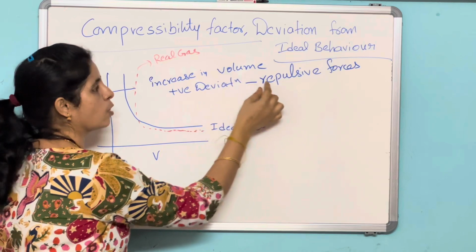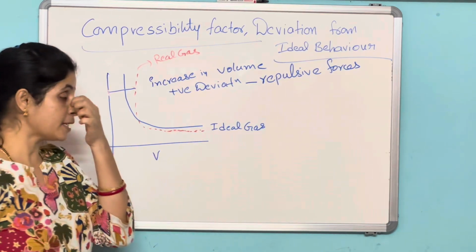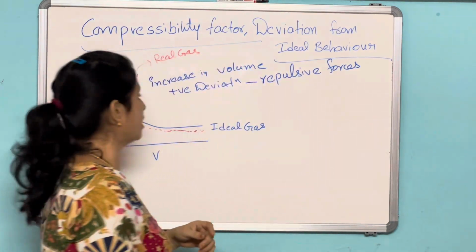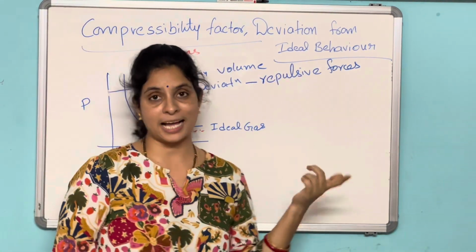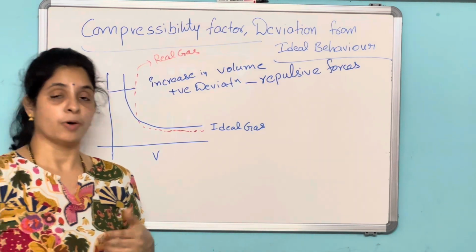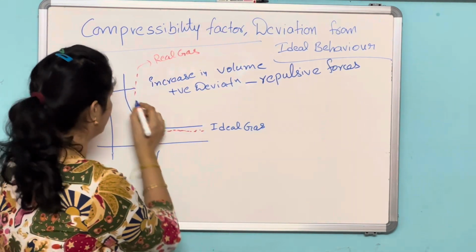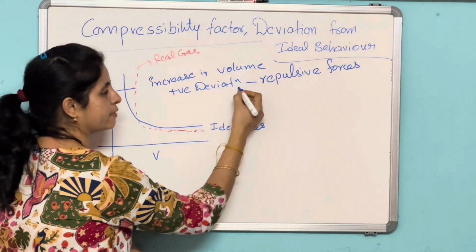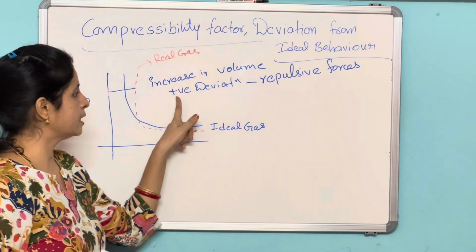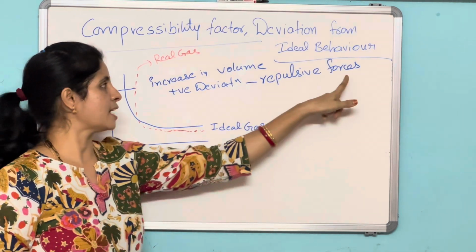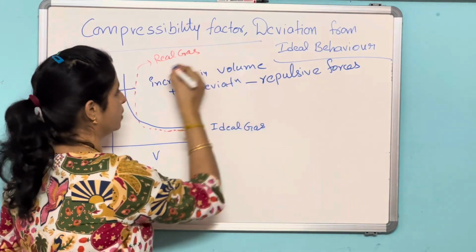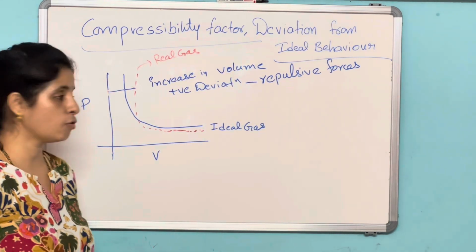So increase in the volume results from repulsive forces. When will this happen? When there are repulsive forces between the gas molecules, they move far apart. Because of that, volume increases. So at this stage, positive deviation, repulsive forces. What are the forces operating in the positive deviation? These are the repulsive forces, and expansion of volume, or increase in the volume.